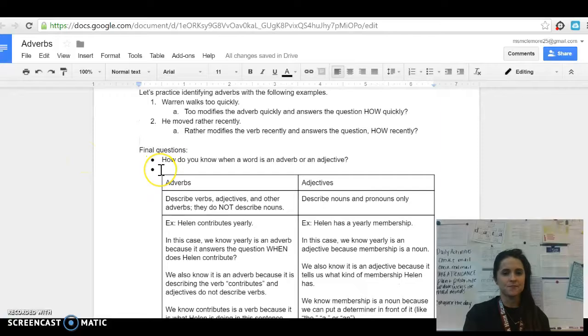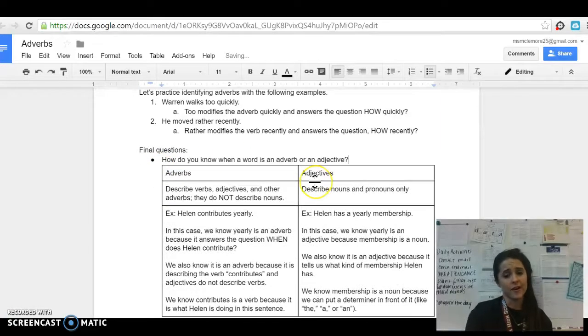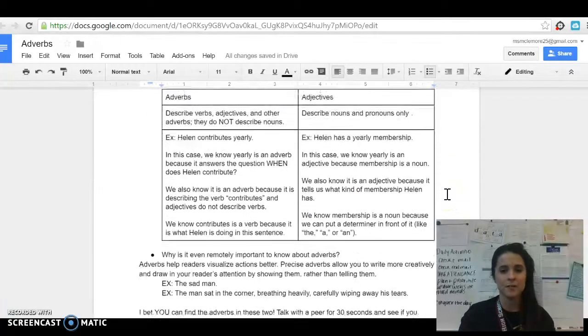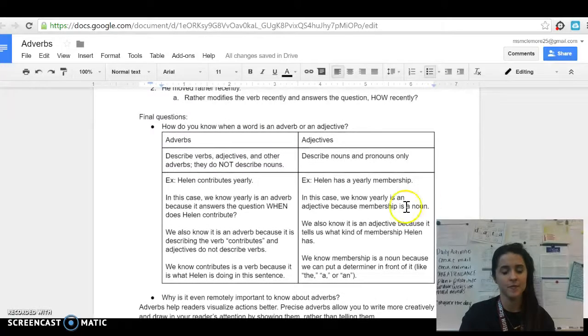Final questions. How do you know when a word is an adverb or an adjective? That's a good one. So I made this table. Adverbs describe verbs, adjectives, and other adverbs. They do not describe nouns. Adjectives, on the other hand, describe nouns and pronouns only. Let's look at some examples to make sure we understand.